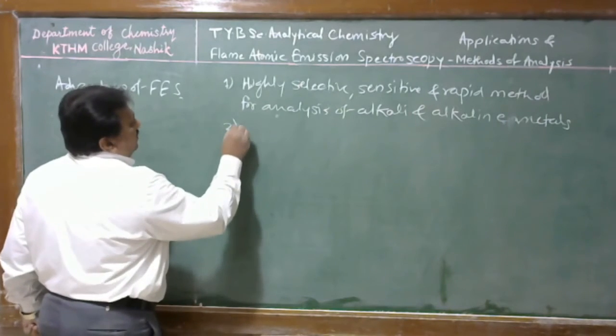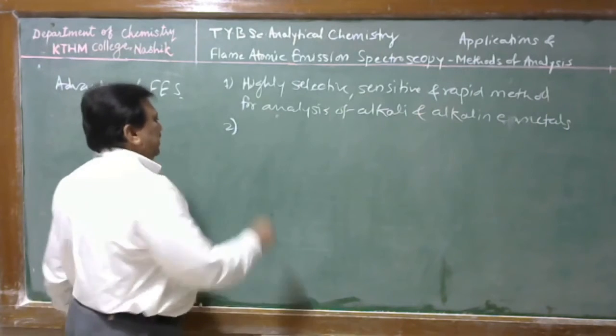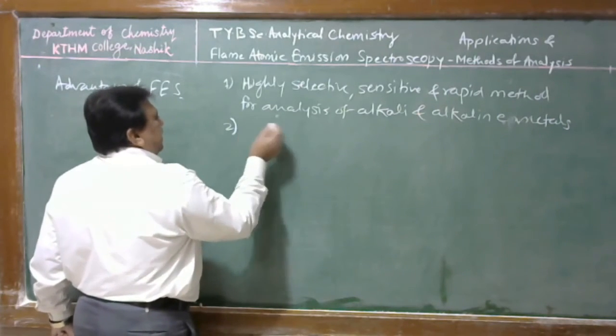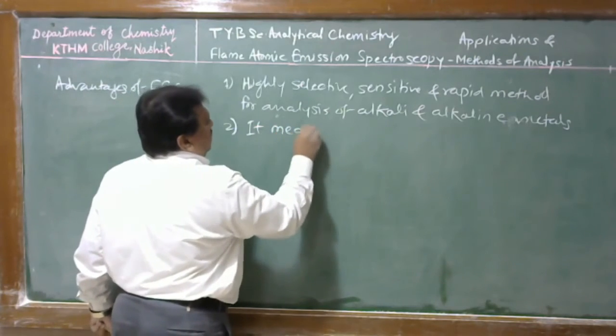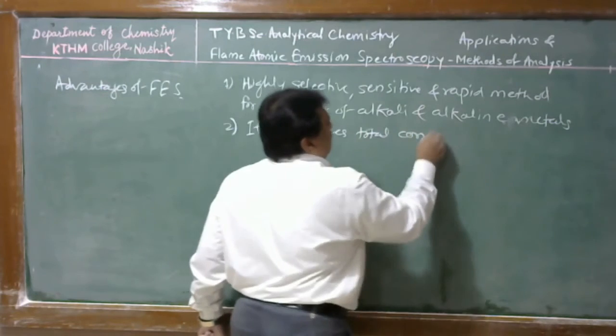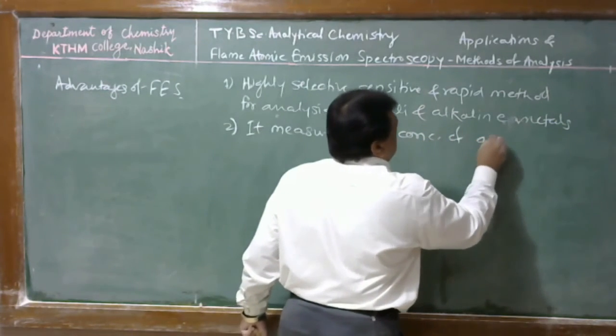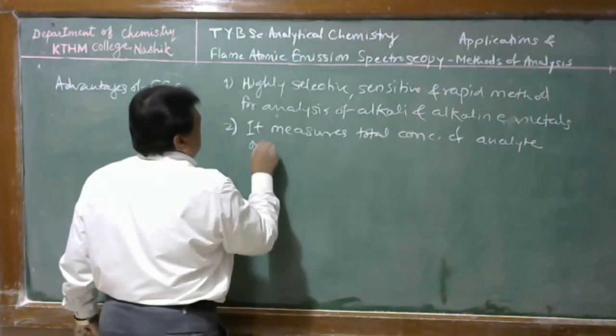Secondly, FES measures the total concentration of analyte. The oxidation state does not affect the measurement.